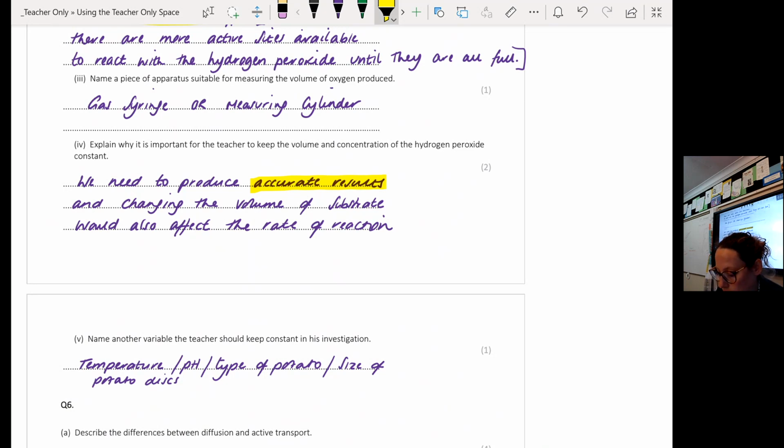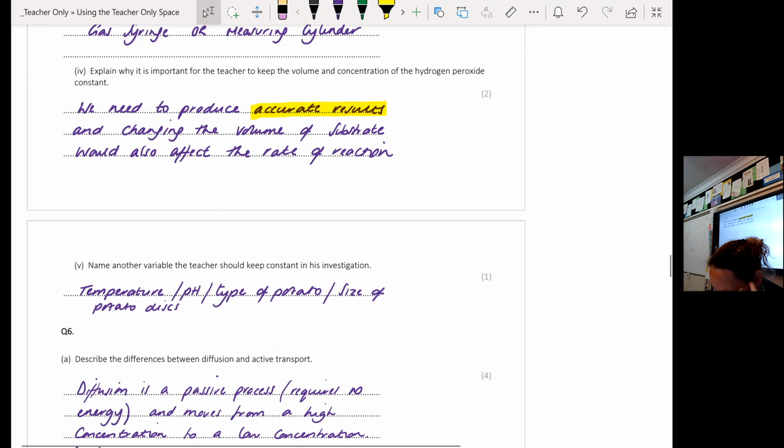Volume and concentration of substrate is a factor that can affect the rate of an enzyme controlled reaction. Same as if I change the temperature. That is a factor that can affect the rate of reaction. So because of that, I don't know whether my results will be accurate if I change the volume and concentration of hydrogen peroxide as well. So I need to control it. So you get 1 mark for saying that we need to produce accurate results and 1 mark for saying because changing the volume of substrate would also affect the rate of reaction. That's where your second mark is here.